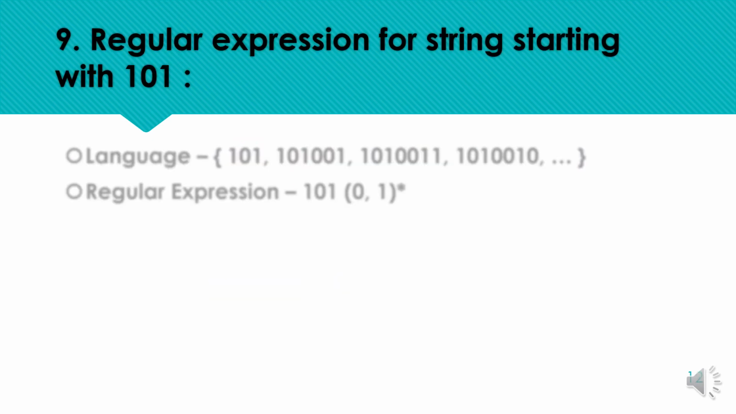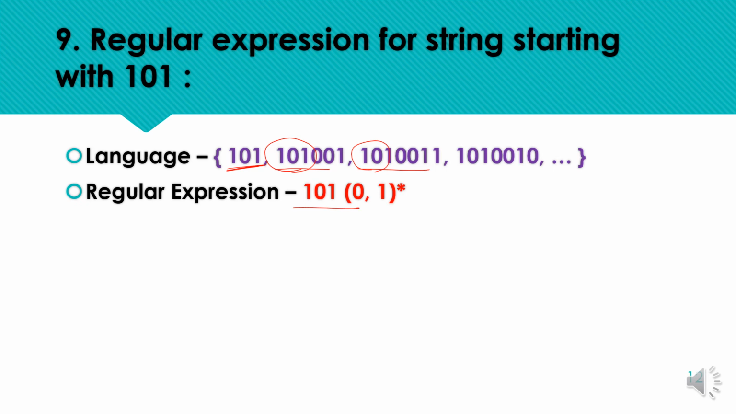Okay, the next example is similar, for the strings starting with 101. So the set of acceptable strings includes the minimum string 101, and all other combinations that start with 101 should be accepted by the machine, and the corresponding regular expression is like this. As the starting constraint is 101, after that any combination of zeros and 1s is acceptable. So any combination is accepted here with a pattern like 0, 1 star, and at the start we need the 101 string.